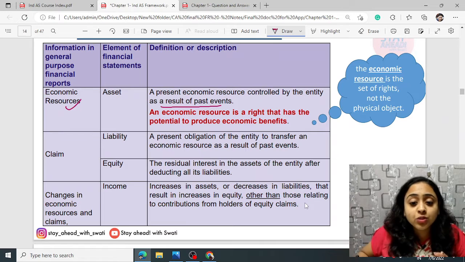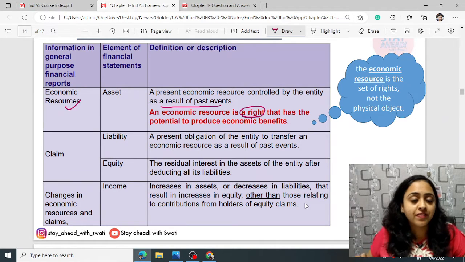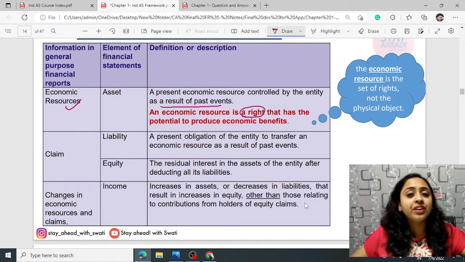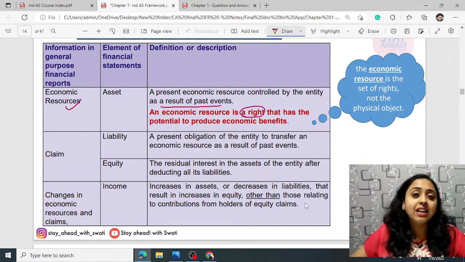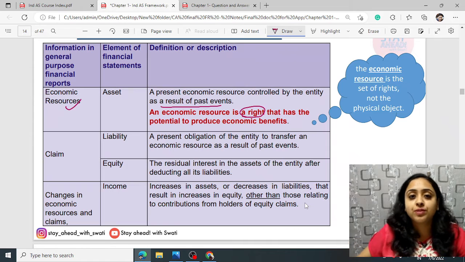An economic resource is a right that has the potential to produce economic benefits. Over here it is a right that makes you capable of having potential economic benefits in future.